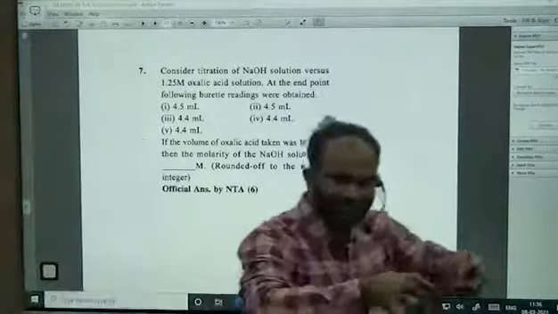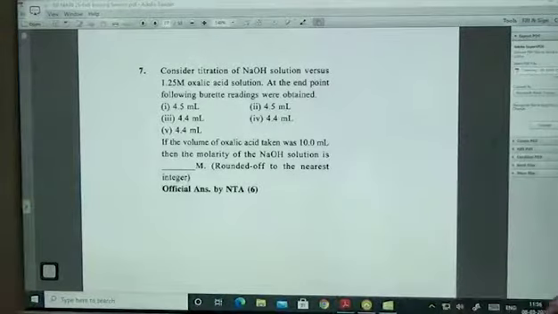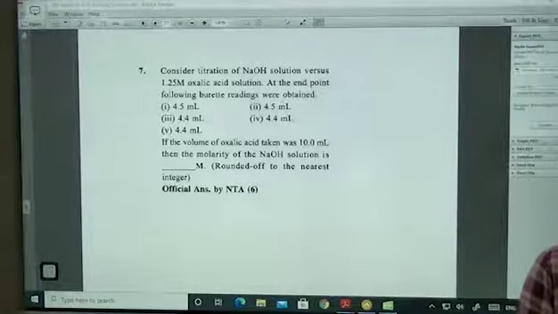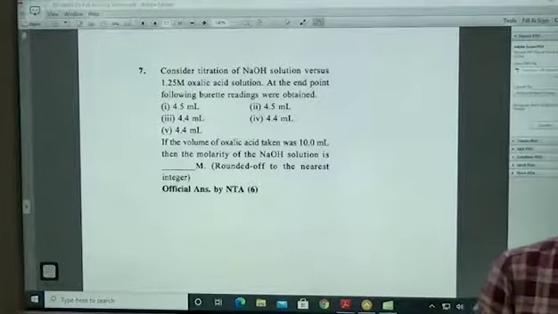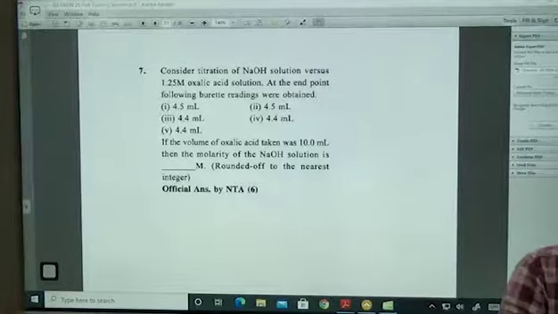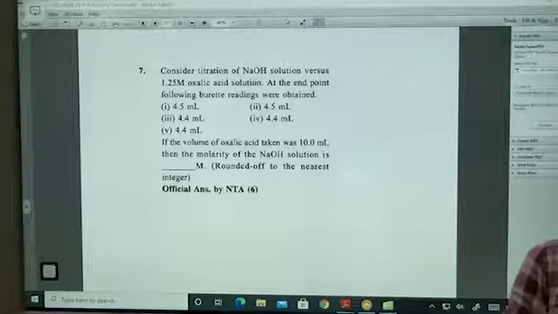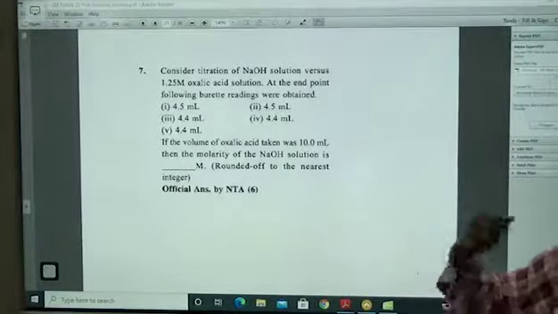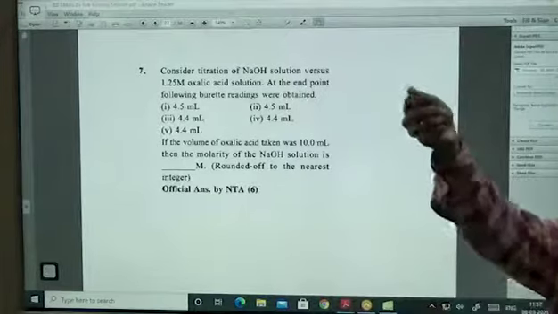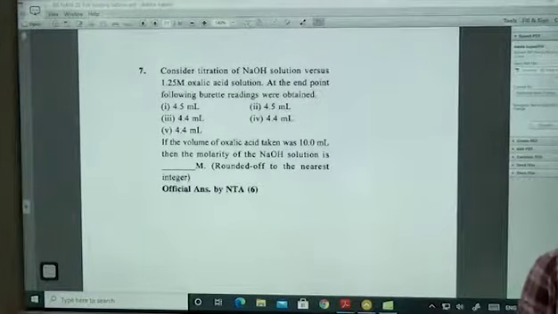Whenever you are doing a titration, for example, you have done the titration and got a value of something like 10.5. For that, what will you do? Again, you will do the same practical. If you got the same value, again 10.5, sometimes they will go for a third time for accuracy. If you get 10.5 again, the same, then the answer is 10.5.